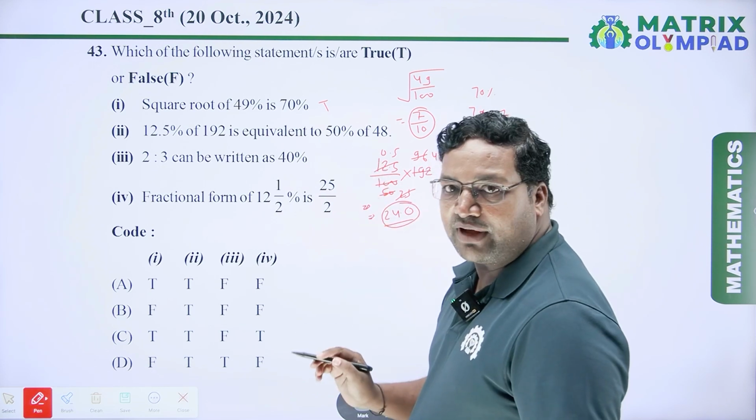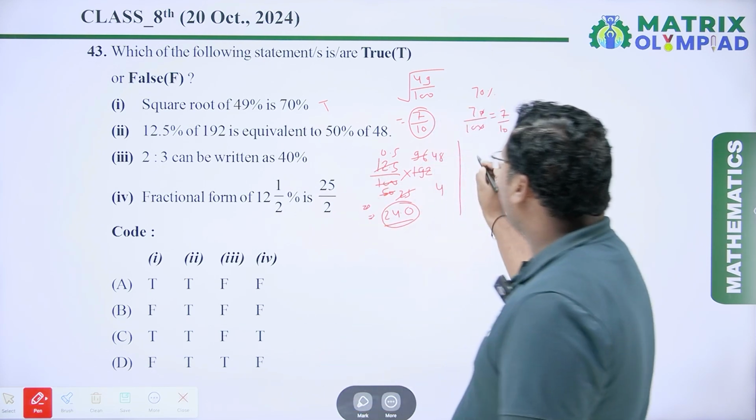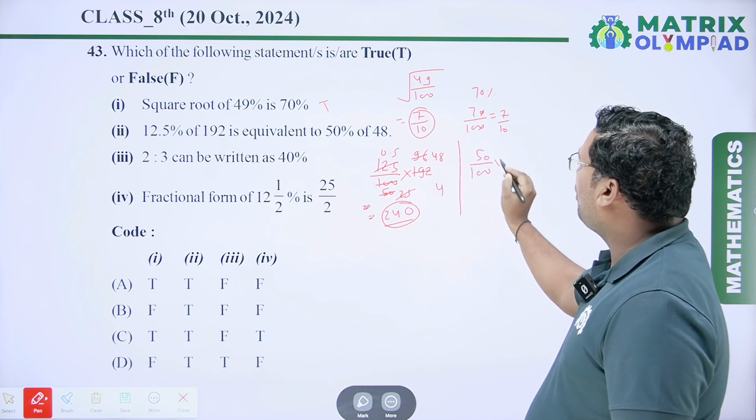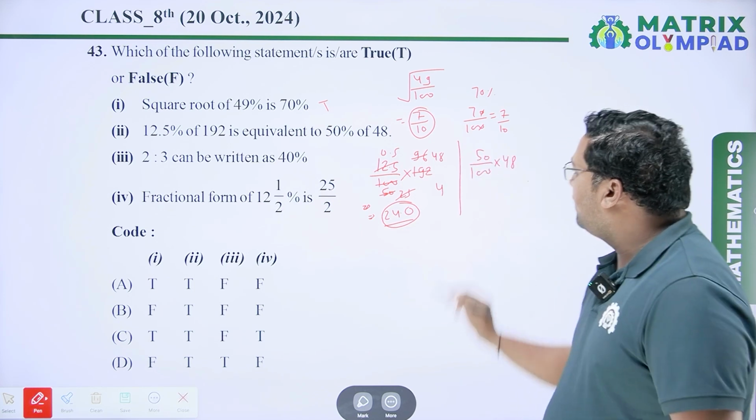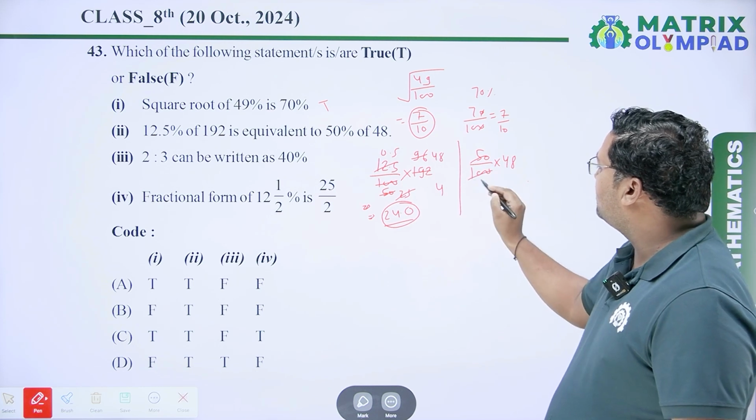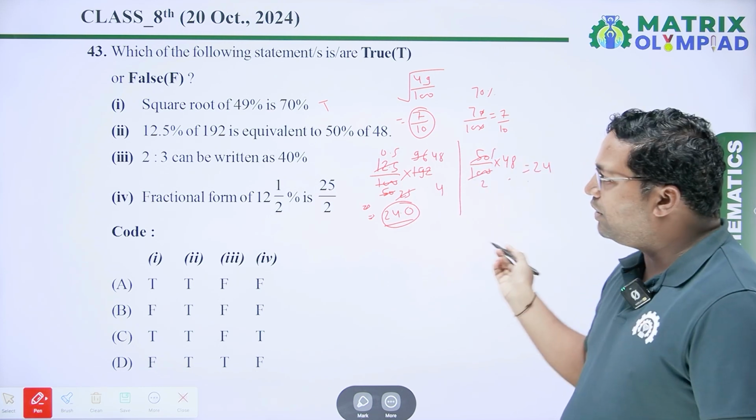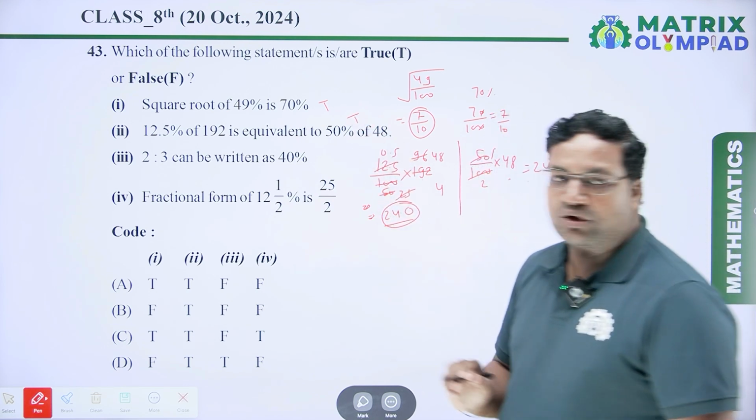Now we have to find out the value of this. So it is 50% of 48. So 50% means 50 by 100. Of means multiply. It is 48. Now 50 by 100 is 1 by 2. And 48 by 2 is 24. Both are equal. So it means this statement is also true.